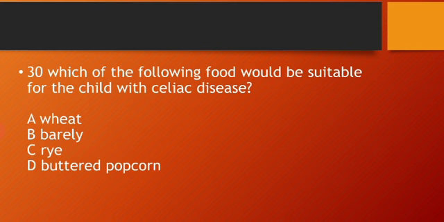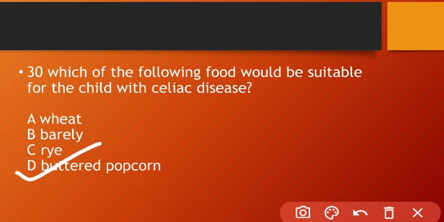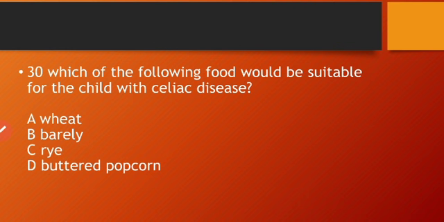Which of the following foods would be suitable for a child with celiac disease? And our right answer is buttered popcorn. So celiac disease is a condition with an immune reaction to eating gluten, a protein which is found in wheat, barley and rye. So we should avoid these 3 items in our diet. So our right answer is buttered popcorn. Let's move to the next question.